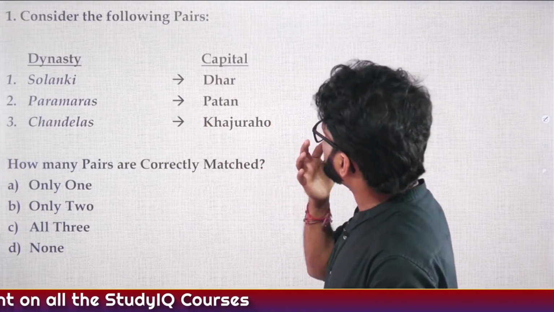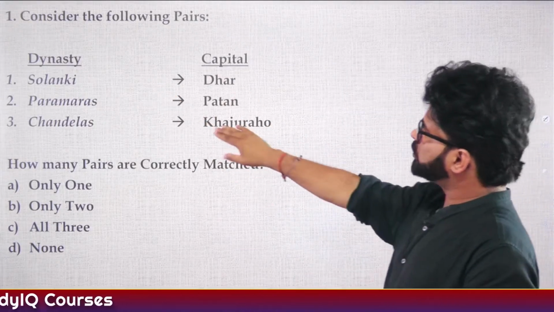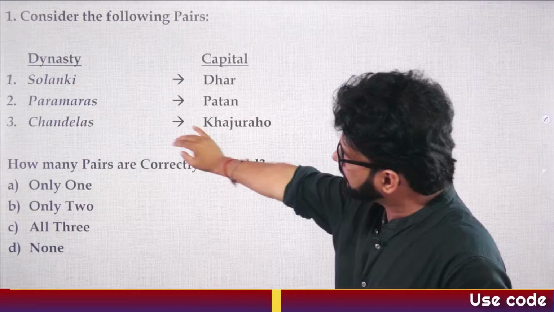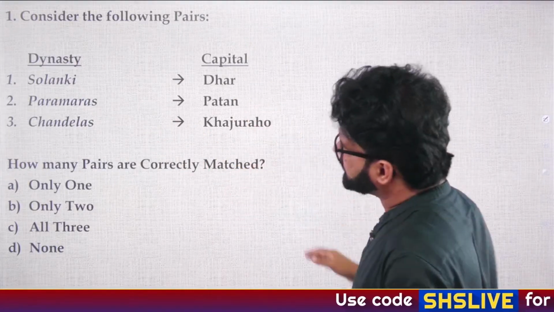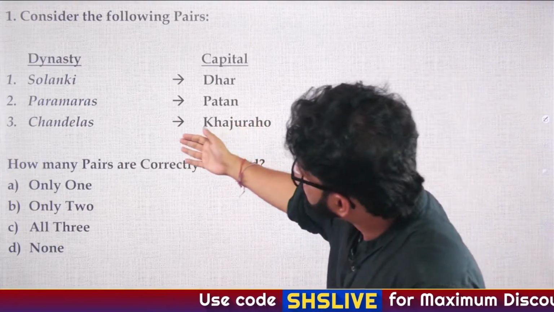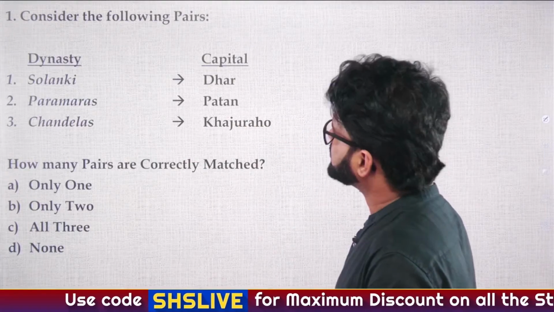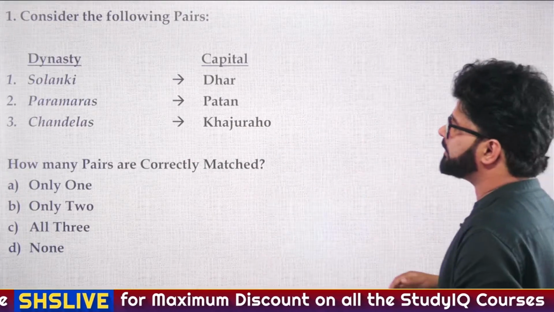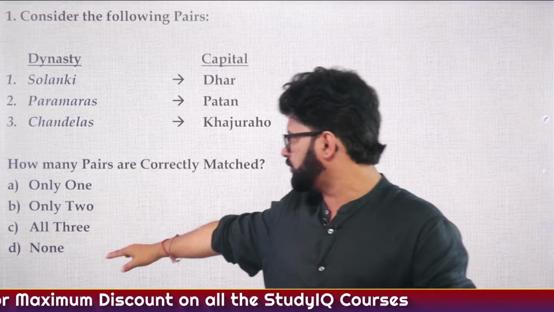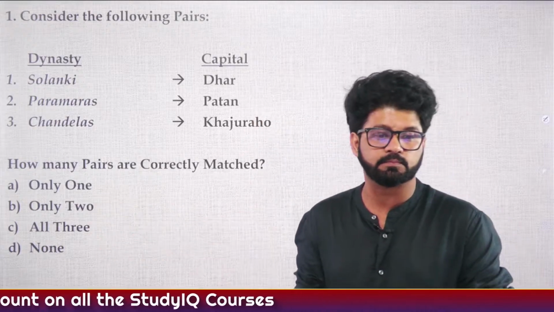Consider the following pairs, dynasty and their capital. First, Solanki, their capital is written as Dhar. Second, Paramaras, their capital is written as Patan. And third, Chandelas, their capital is written as Khajuraho. Now the question is how many pairs are correctly matched? Only one, only two, all three, or none?